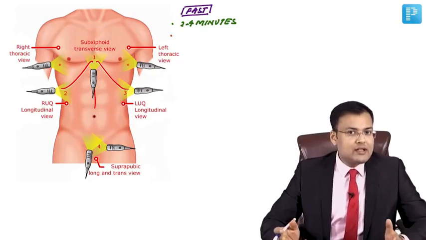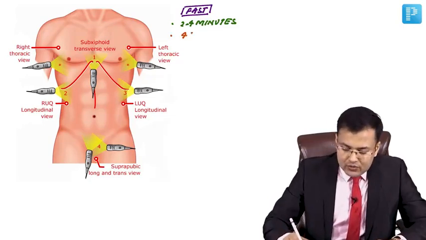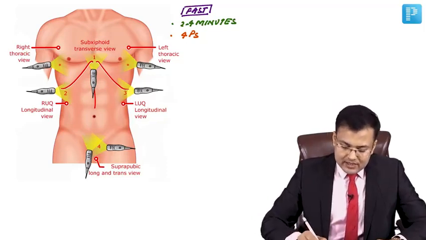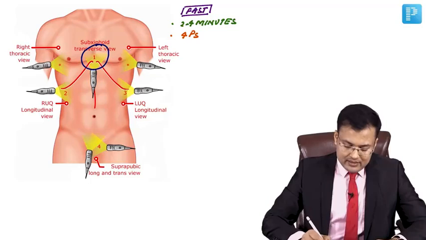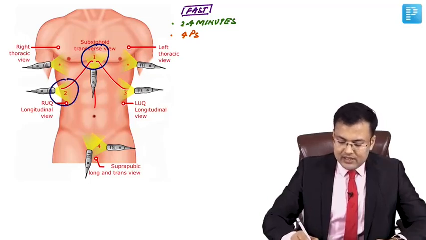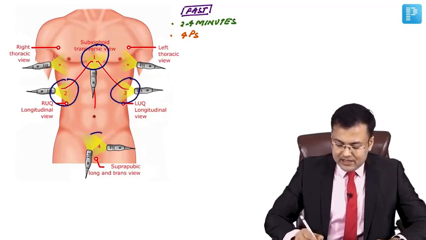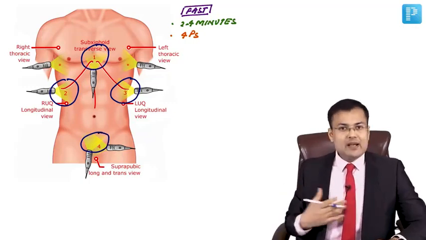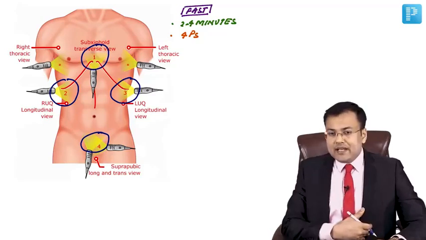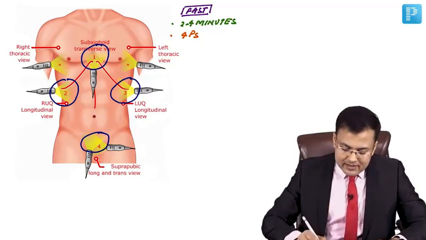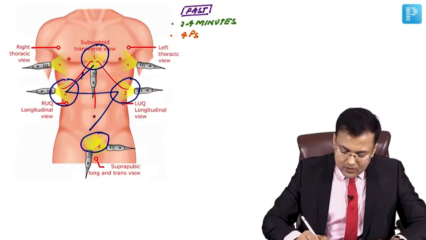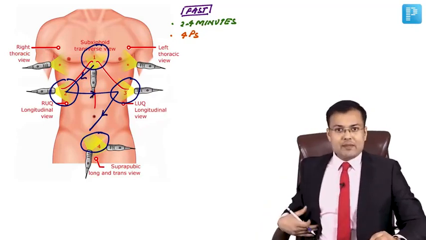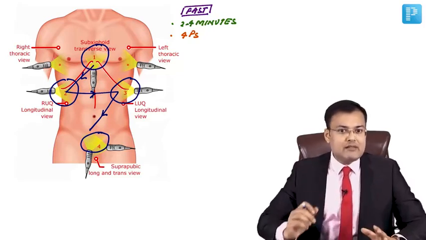What we are going to assess with FAST? We are going to assess 4 P's. What are those 4 P's? Here you can see this is pericardial sac. This is perihepatic region, this is perisplenic region, and this is pelvis. And in which sequence? In this sequence: 1, 2, 3, 4. So first pericardial sac, then perihepatic region, perisplenic region, and pelvis.